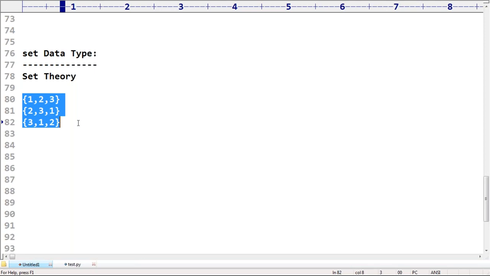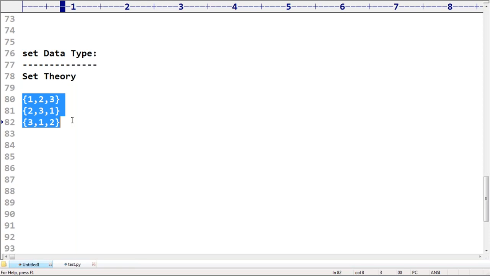Here, terminology like first element, second element, third element is not applicable. Here, order is not important. Remember that. That's why there is no such terminology as what is the first element, what is the next element, what is the third element, and so on.